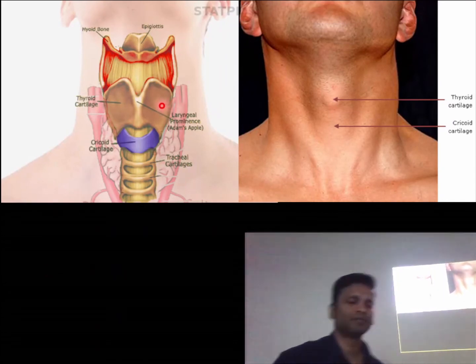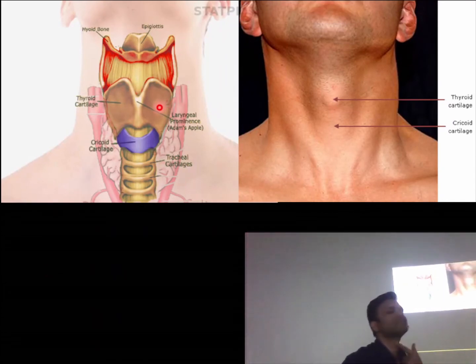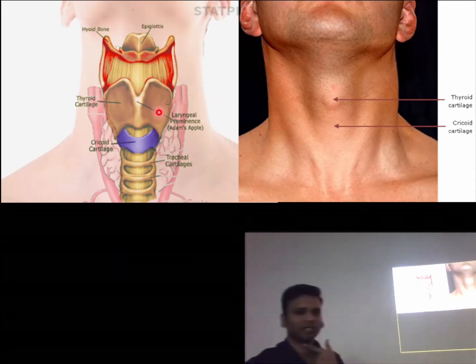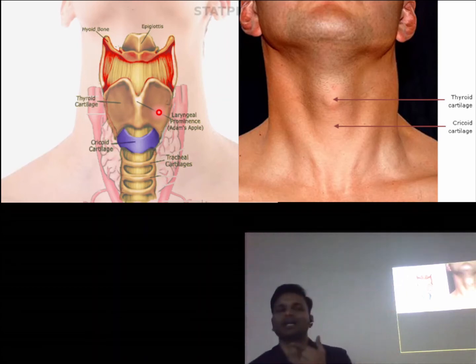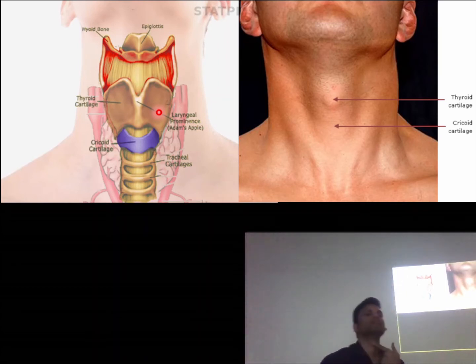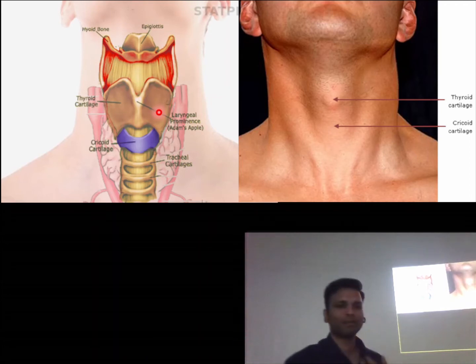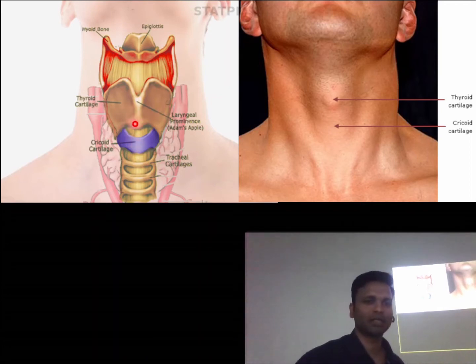So what we do is, we have this Adam's apple prominence, right? That is the Adam's apple, that is what? Tell me, thyroid cartilage, right? Okay, if we palpate, just below it we feel the depression and then we feel the cricoid cartilage. Okay, so there is this membrane between the two structures, two cartilages, that is called the cricothyroid membrane.